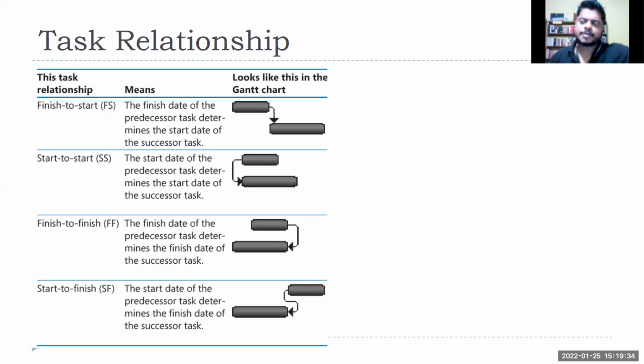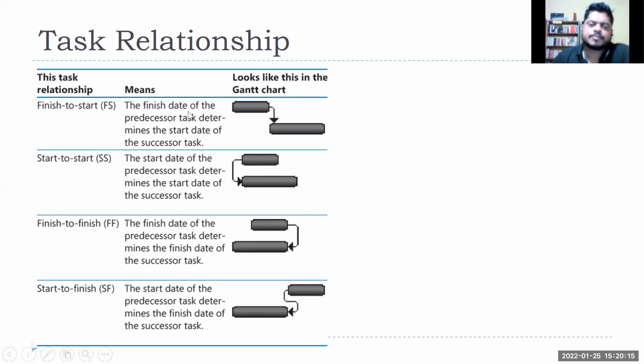So your previous task will complete, then the next task will start. I think most of our work is like that. You complete your end term of semester two or semester three, then only your semester four starts. Whatever activities you carry out in semester four have started after completion of your tasks in semester three. Similarly for the vaccination drive, once the logistics or the transportation of the vaccination to the district headquarters has been completed, then only the vaccination drive will start. So that is finish to start.